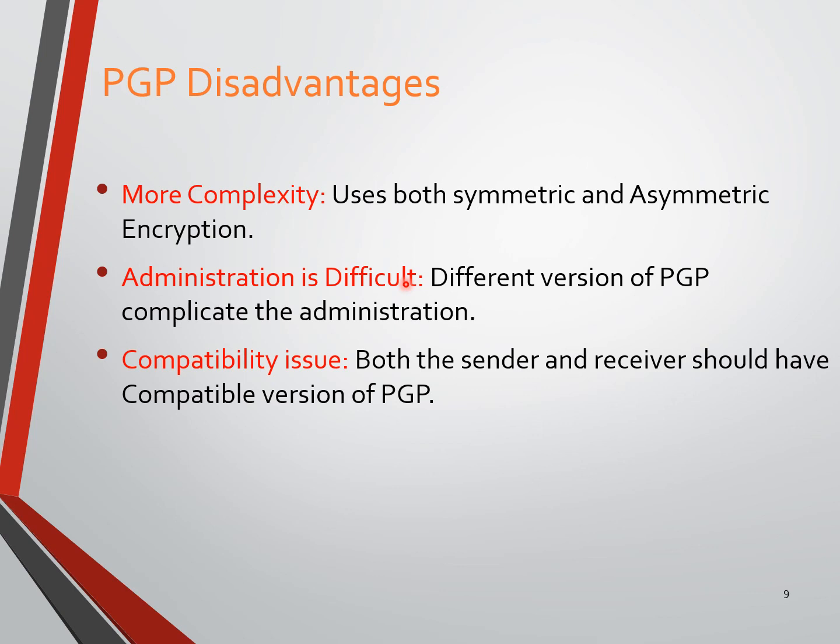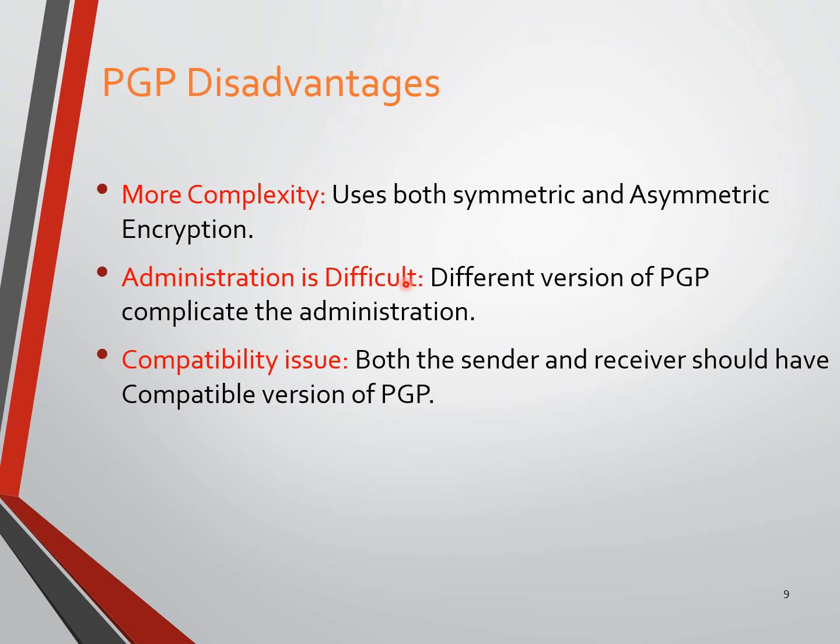But take another scenario: if my system is installed with a 32-bit operating system, it will support only software with 32-bit architecture. If I try to install 64-bit software, it is not going to support the installation.